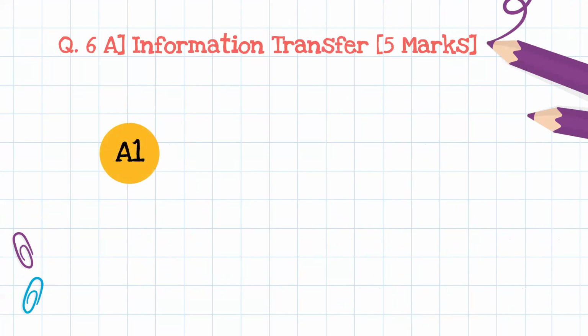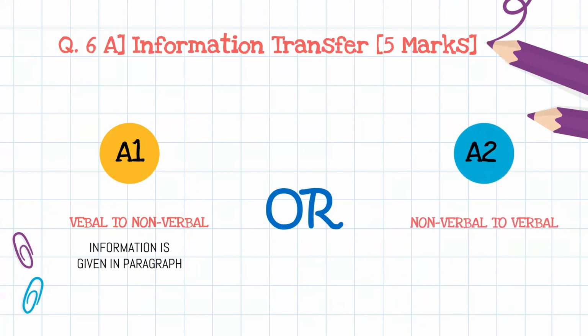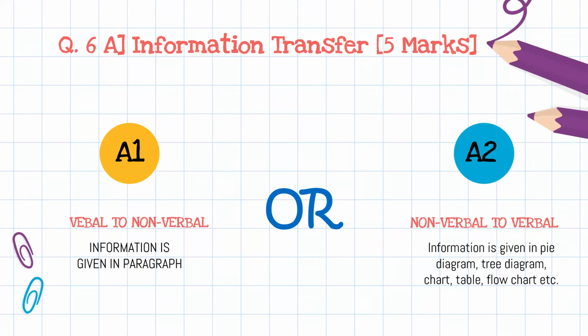Information transfer comes for 5 marks. A1, question number 6, is verbal to non-verbal. Here the information will be given in the paragraph, and the option for this question is non-verbal to verbal, that is A2 question. And here the information will be given to you in the diagrammatic form, that is pie chart, T diagram, chart, table, flow chart, graph, etc. And what you have to do, you have to transfer that information into a paragraph.